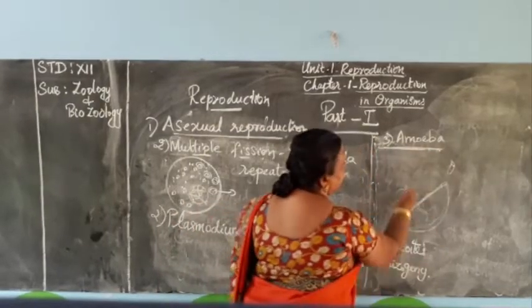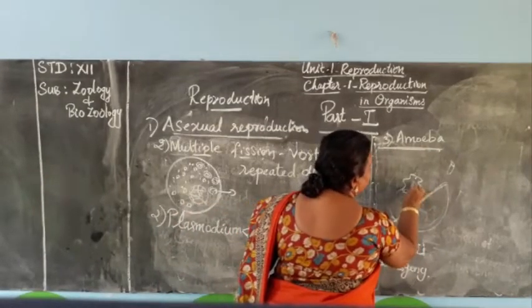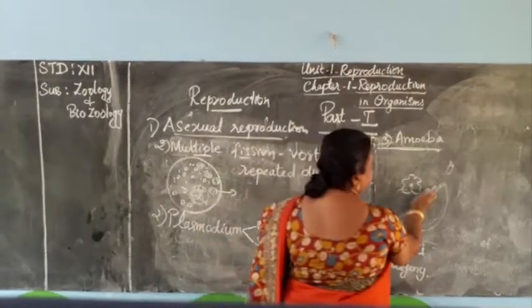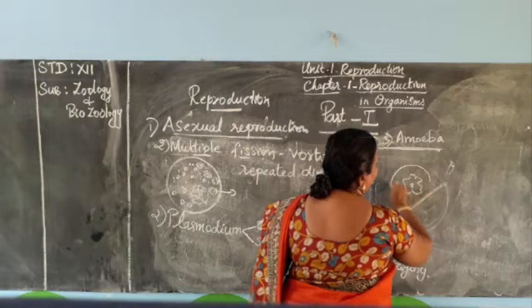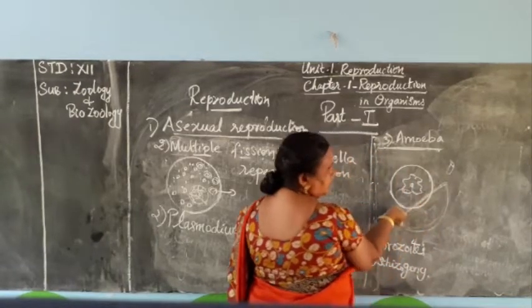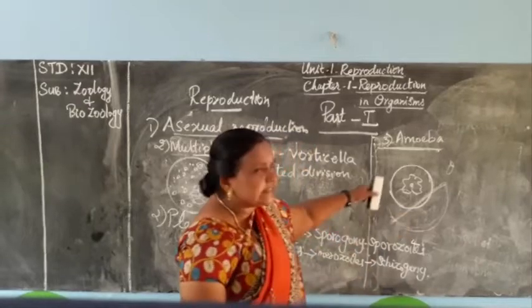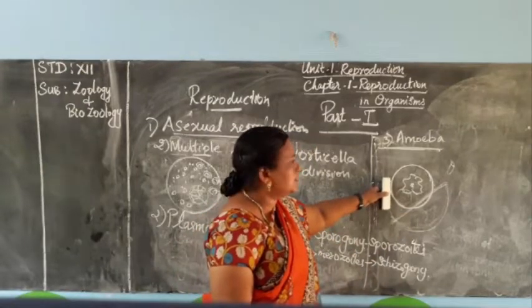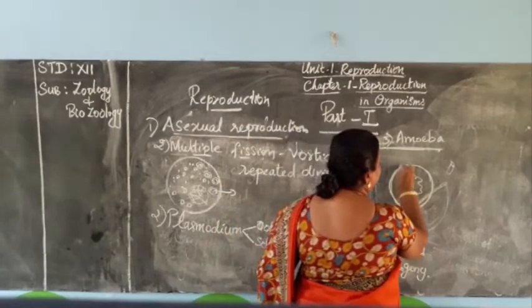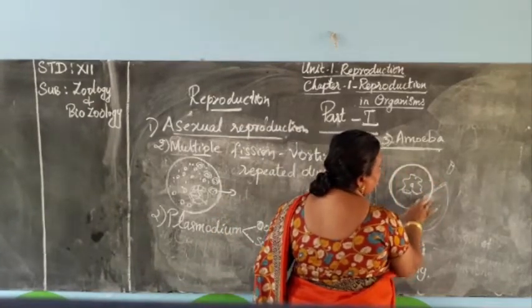So during this condition, the amoeba will produce a cyst, or cyst formation will happen around the amoeba. The cyst is a very thick outer covering produced on the amoeba.